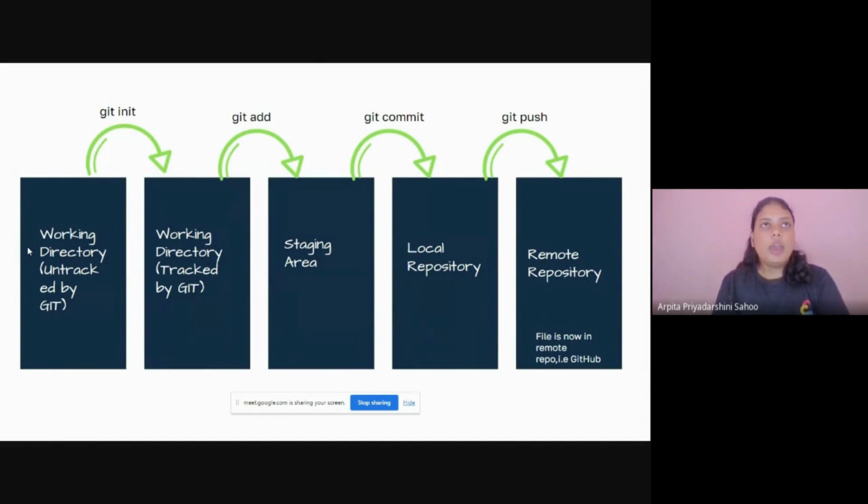Let's say we have an HTML code in our VS Code or in our local repository that Git does not know about. Git does not know that there is a repository or a code in the local system. After the command git init, we let Git track our record or our code. We say, Git, please track our record, or please give us the update on what is changing and what's not.